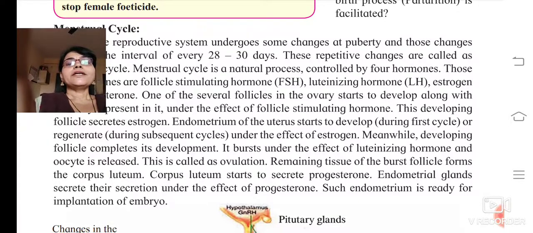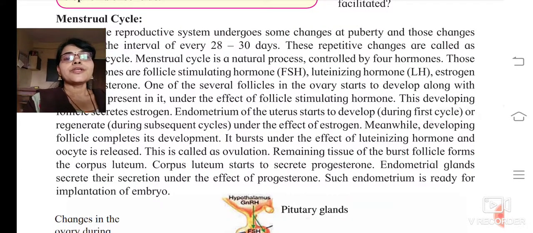Now meanwhile, the developing follicle will complete its development. It bursts under the effect of luteinizing hormone, okay. So what is going to happen? The follicle development has fully taken place, and now it is going to burst open under the effect of luteinizing hormone, okay, and then the oocyte will be released. This is called ovulation.